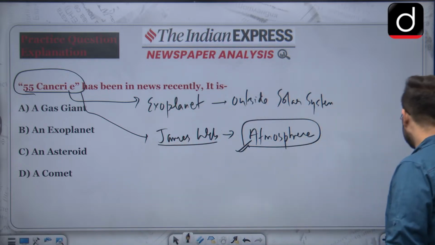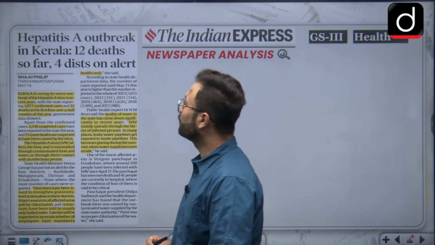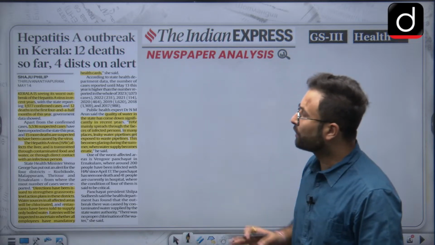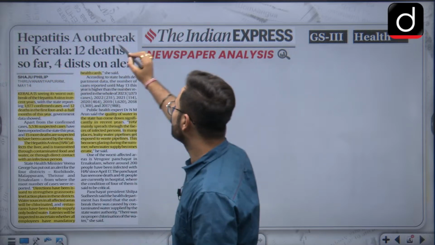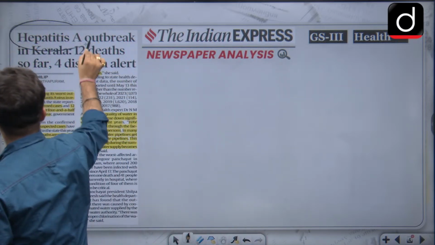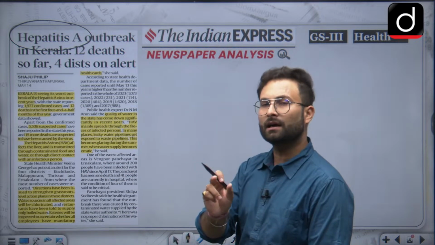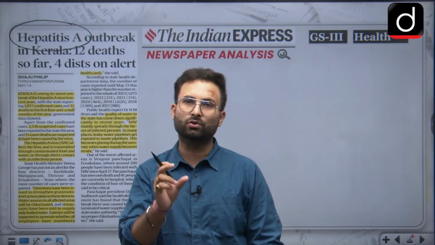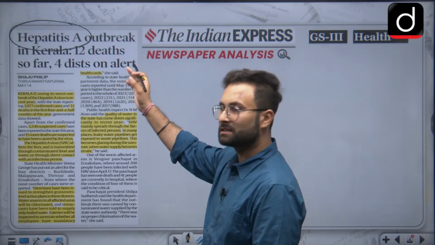Now we can start with the first article, that is related to hepatitis A outbreak in Kerala. 12 deaths so far, and you can see 4 districts are on alert. That particular thing is of no use, but this particular disease hepatitis A is of importance for us. So let's see what is happening in Kerala. We will see what are the reasons behind it, so that we will try to understand the nature of the disease from here. Then we will talk about hepatitis A separately.